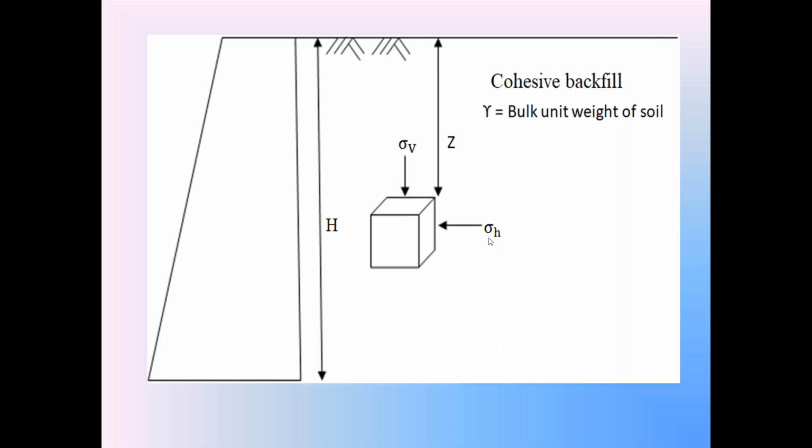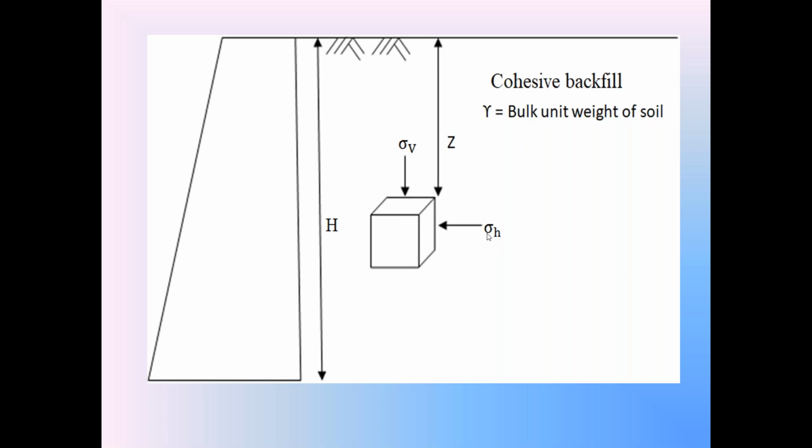You know that P naught is equal to K naught into sigma v. K naught is the coefficient of at rest earth pressure. In the rest condition, the horizontal earth pressure P naught is equal to K naught into sigma v. So in the diagram, sigma h is equal to K naught into sigma v, that is also equal to P naught, the horizontal at rest earth pressure.